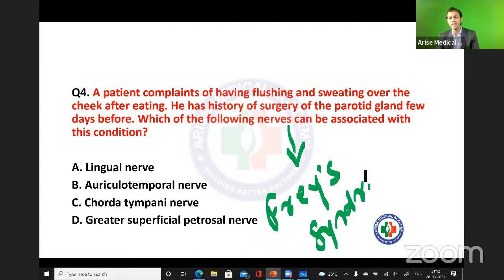Right now, what is happening here? Please understand, which nerve might have been injured? Whenever there is surgery over the parotid gland, as per the division and branching of the nerves, you should understand which nerve is passing through the parotid gland overall. This is the auriculotemporal nerve. Answer is B only, right?